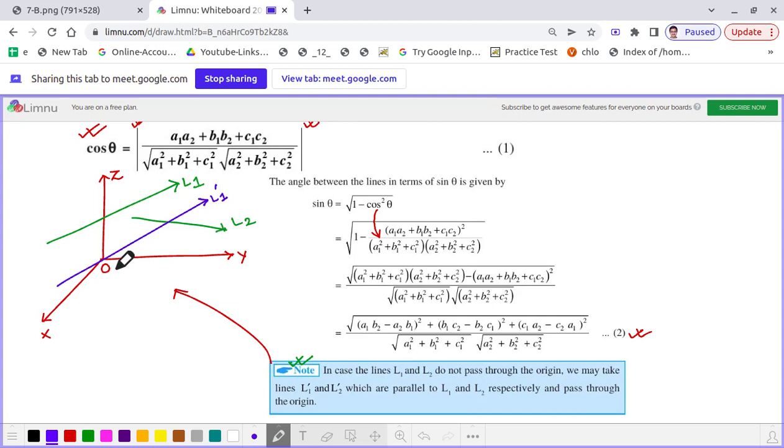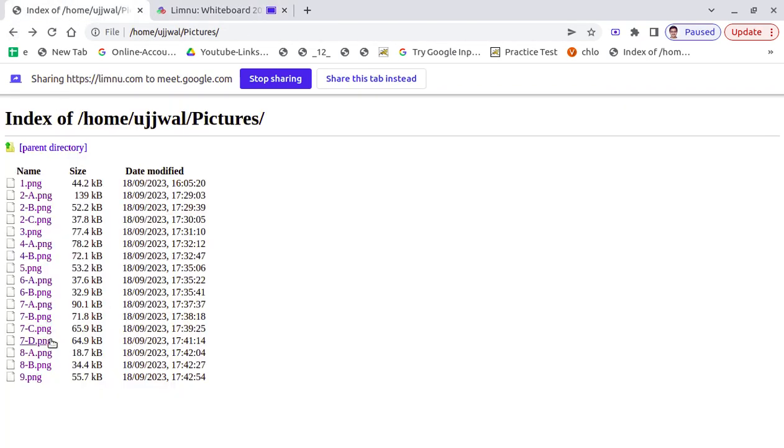And similarly we can draw L2 dash which is parallel to L2, like this. That is L2 dash. Now we can find the angle between L1 dash and L2 dash. That will be the same as the angle between L1 and L2. Okay, dear students, now let's proceed to the next point.